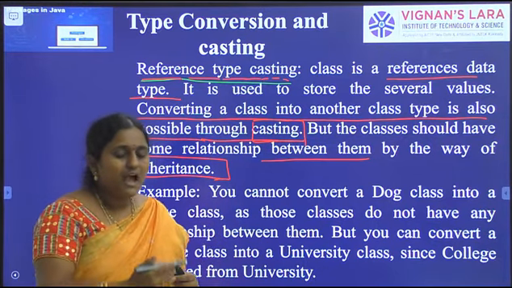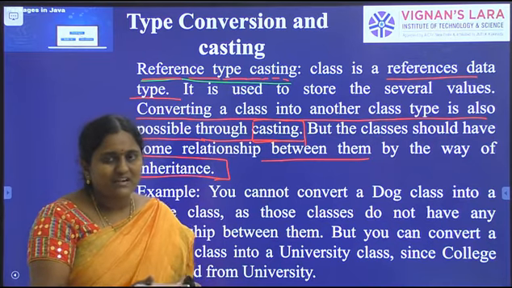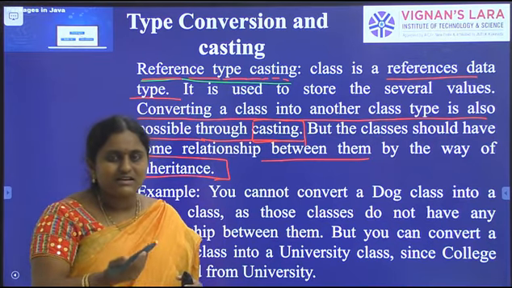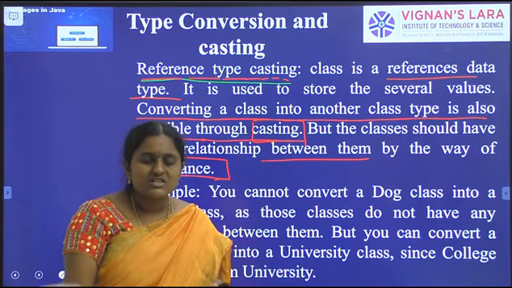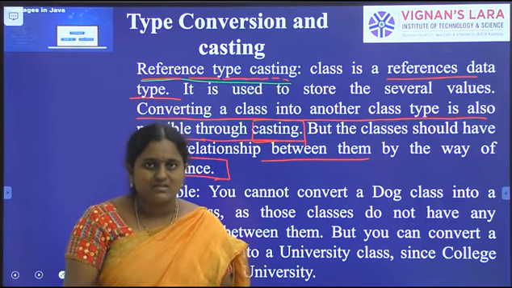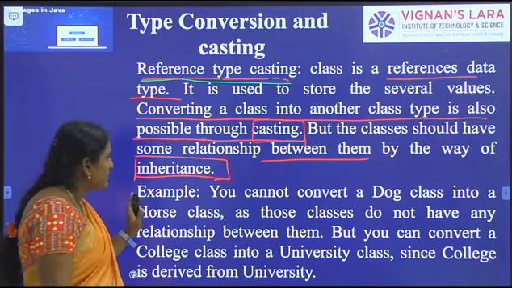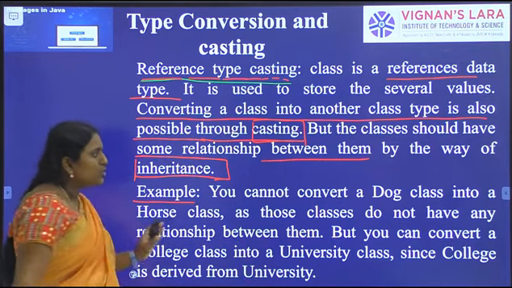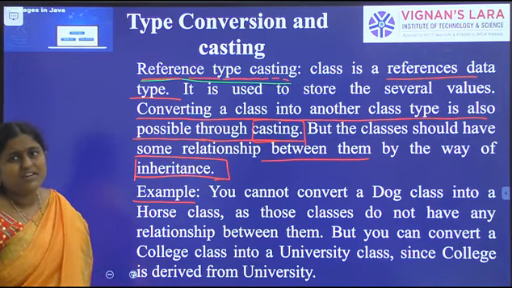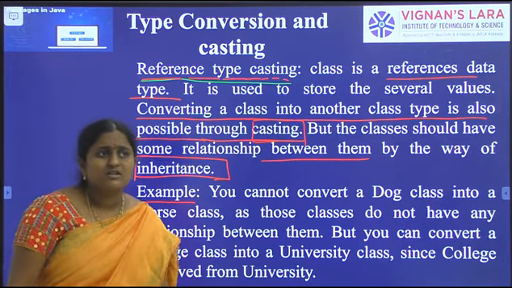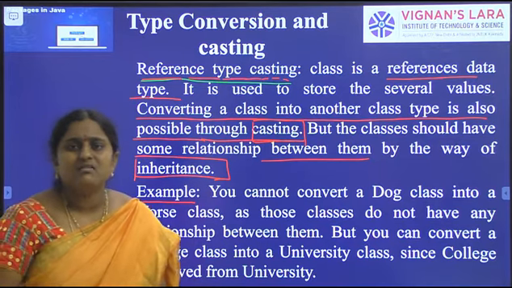So we can cast one class type to another class type only if there is a relationship, as in Java inheritance. For example, you can't convert a dog class into a horse class, because their behaviors are different.